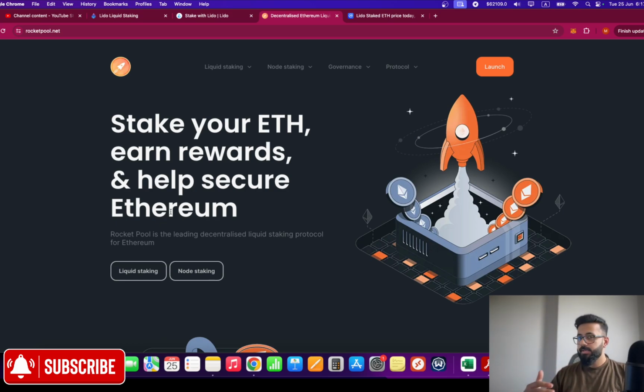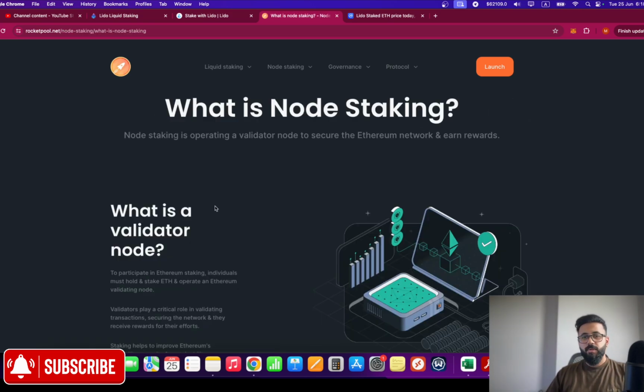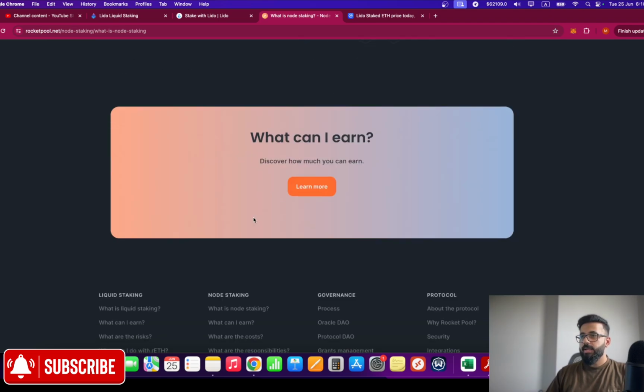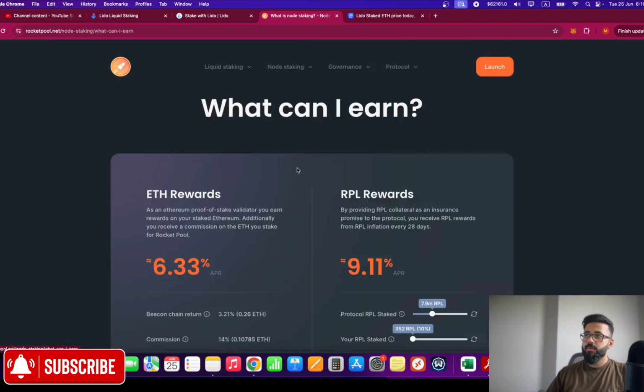So liquid staking is the king for most of the people because this is hassle-free. You don't need to maintain anything. In short, there is no responsibility, whereas in node staking, there is a lot of responsibility and cost involved. But if you're someone who wants to take up the challenge, simply go to what is node staking, and at the bottom, you can click on learn more.